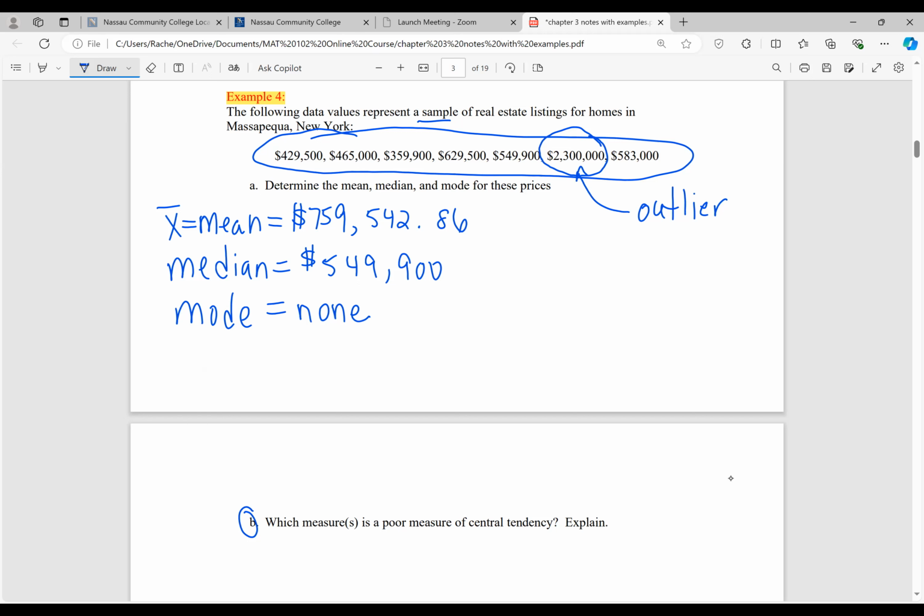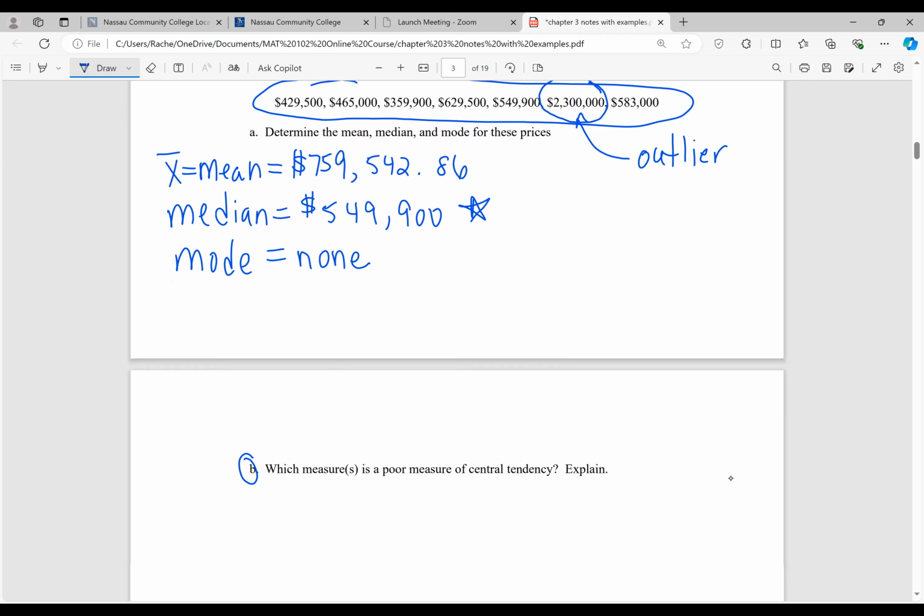The median is going to be more in line with the rest of the data values. That 2.3 million is an extreme value, and that's what's driving up the value of the sample mean to 759,542, which is higher than all of these listings, except for the 2.3 million.